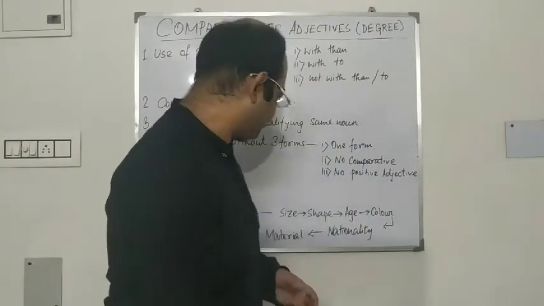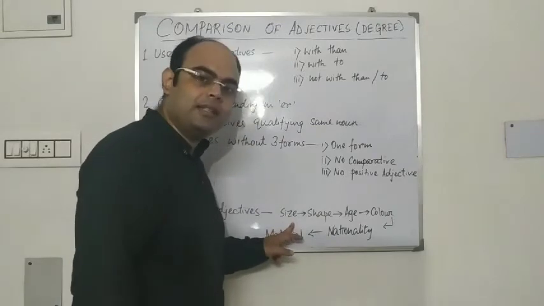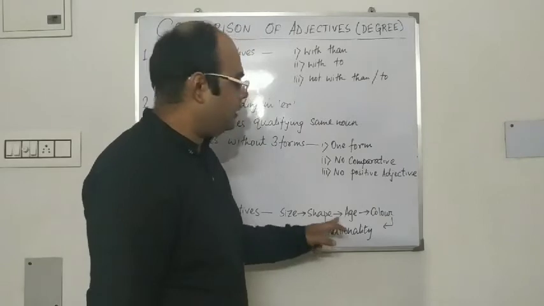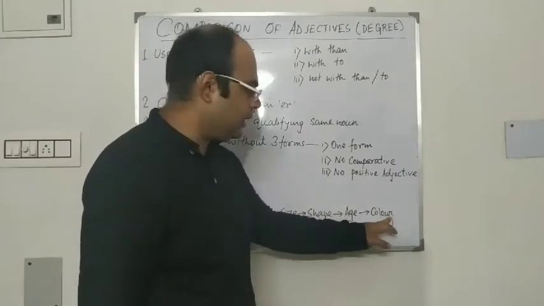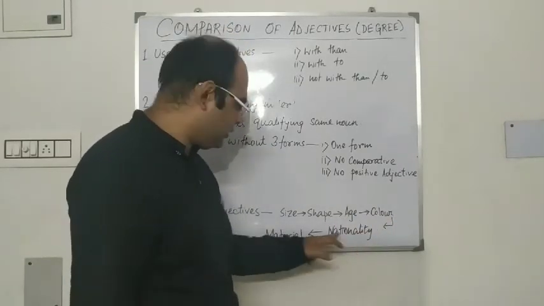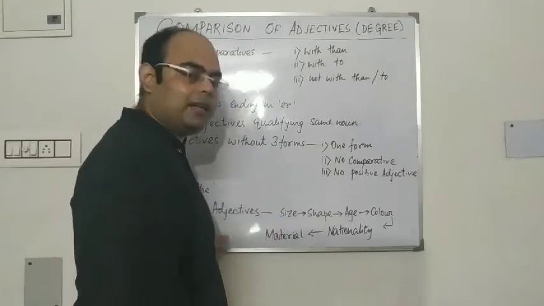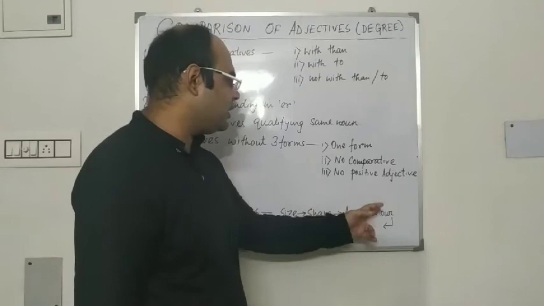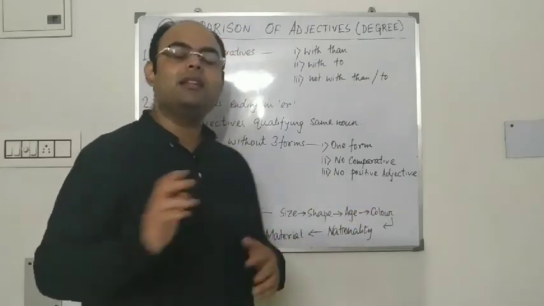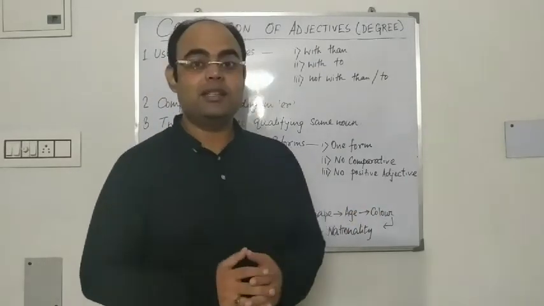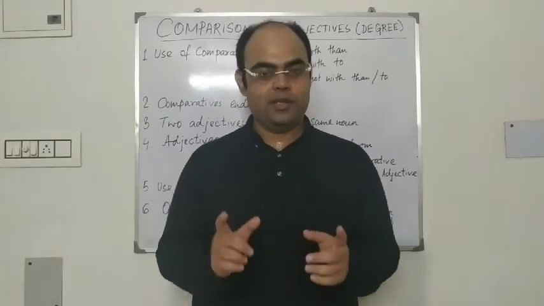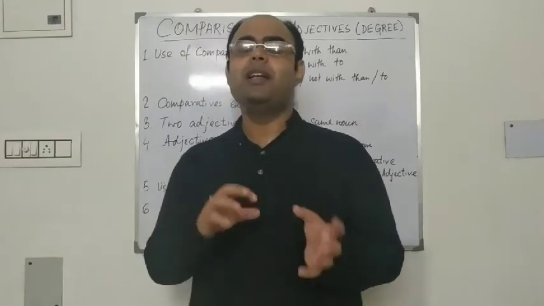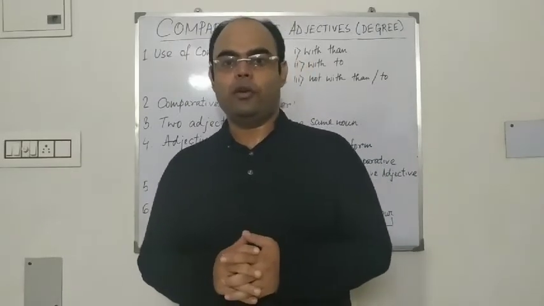So, the sequence is, first we tell about the size. In a sentence, it will start with the size, then shape, then age, color, nationality, material. Then comes the noun. Size, shape, age, color, nationality, material, and then the noun. So this is the correct order. Please note this down and please don't mingle it up. Otherwise it will be a wrong usage.